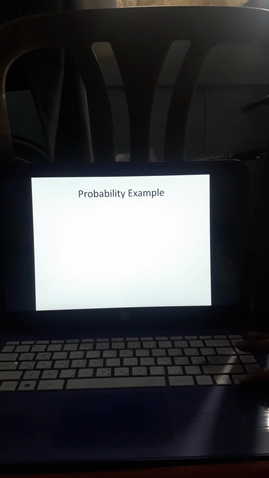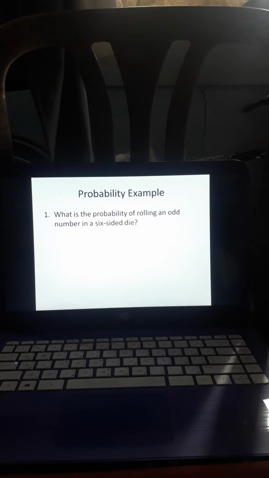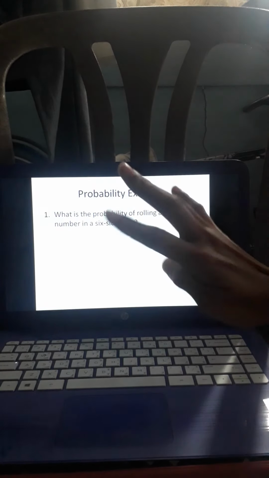So, we have the probability example. Okay. Number 1. What is the probability of rolling an odd number in a 6-sided die? So, ano daw po yung probability na ang makukuha po natin ay odd number? Ano nga ba yung mga odd number? So, we have the numbers 1, 3, 5, 7, 9.